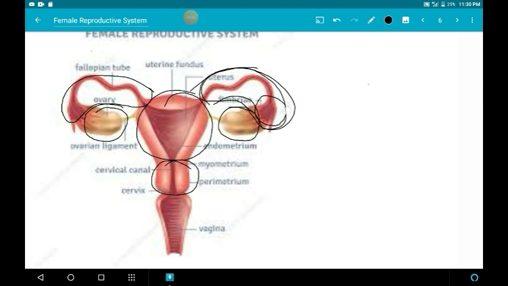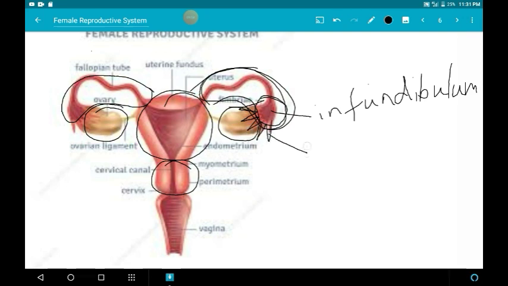The first part is the funnel shaped infundibulum. Its edge has many finger-like projections called fimbriae. They collect the ovum after ovulation and direct the ovum to the uterus through this tube.